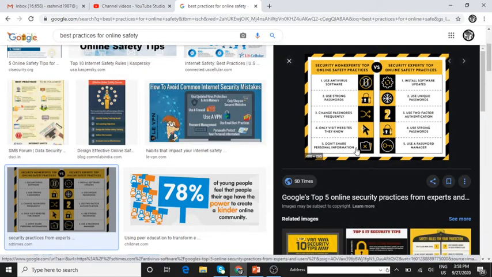Use strong password. Can you see this? Second one, you should use a very strong password. That means somebody else should not copy your password, and it should not be easy for them to get your password. So you are supposed to use a very strong password. Then next one is use antivirus software. You are supposed to use antivirus software. Then make a backup.